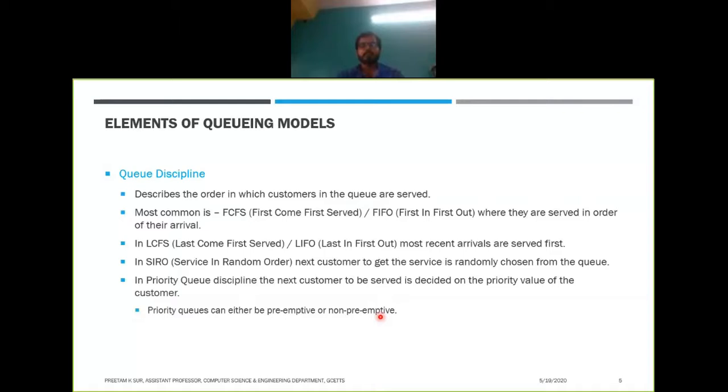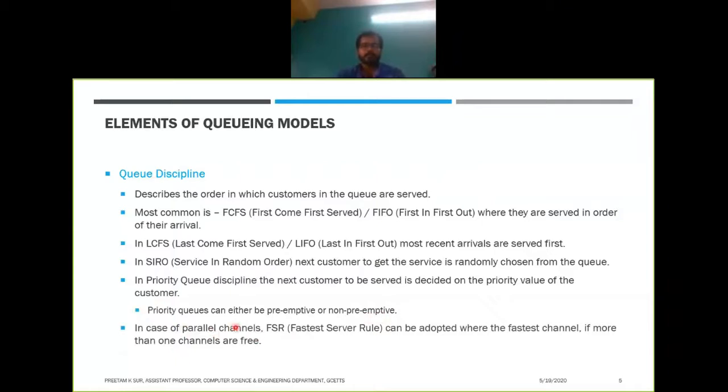As soon as a higher priority customer or job arrives, the customer being served is suspended, and the higher priority job is selected for execution. This is the nature of preemptive. In the non-preemptive case, if a lower priority customer is currently being served and a higher priority customer arrives, the lower priority customer is fully served, and only then will the higher priority customer be allowed to get the service. So this is the concept of preemptive and non-preemptive.